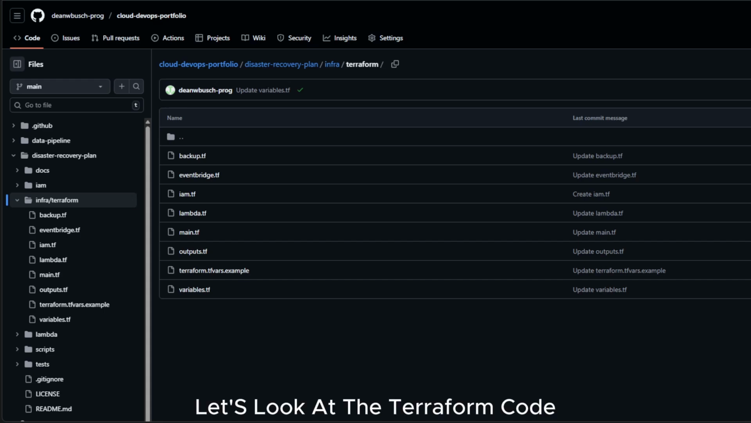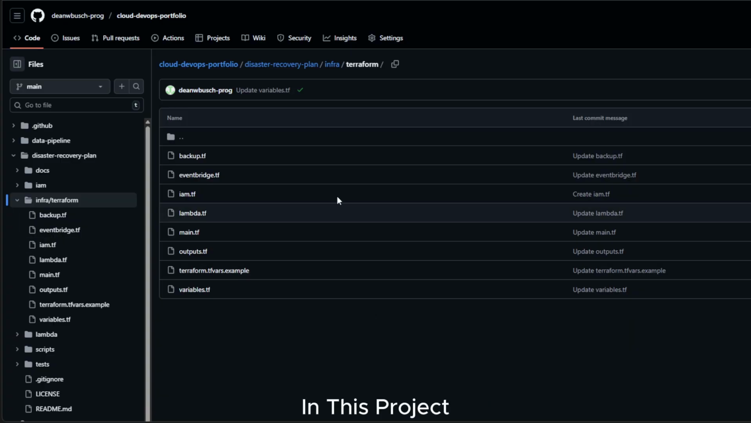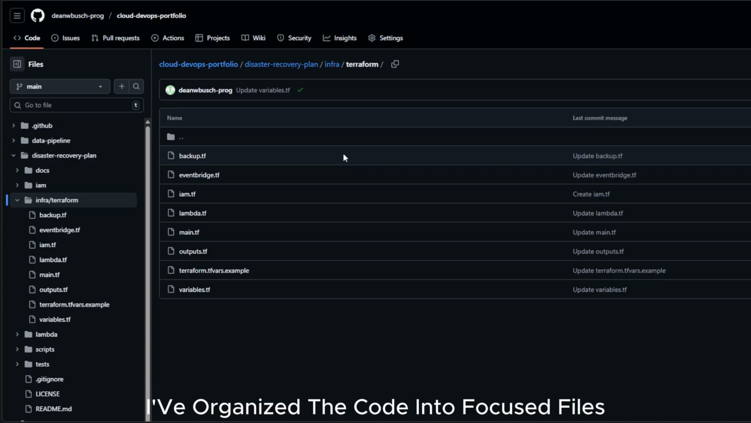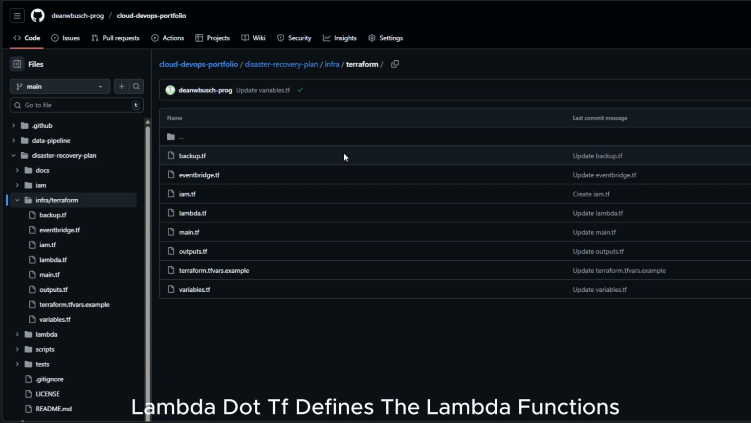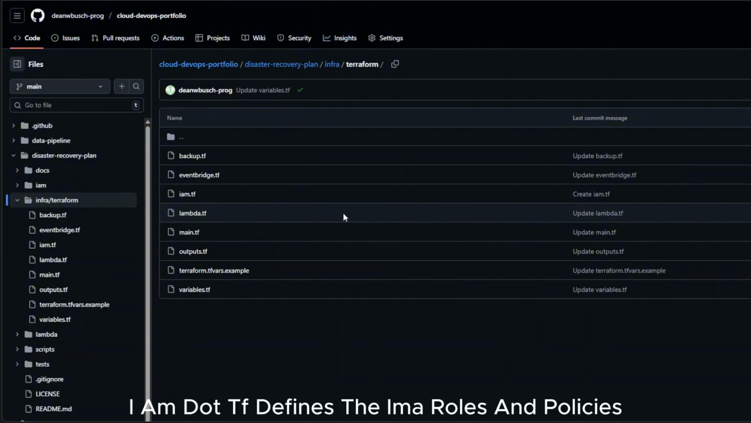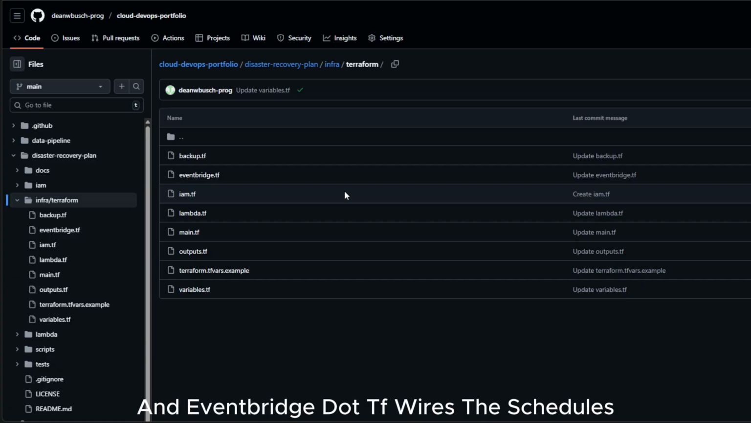Let's look at the Terraform code that defines all of this. The infrastructure is under infra/terraform. In this project, I've organized the code into focused files. backup.tf defines the vault and the plan. lambda.tf defines the Lambda functions. iam.tf defines the IAM roles and policies. And eventbridge.tf wires the schedules.